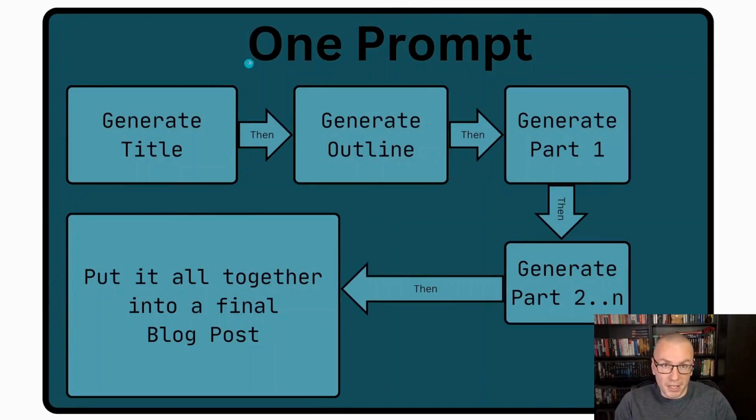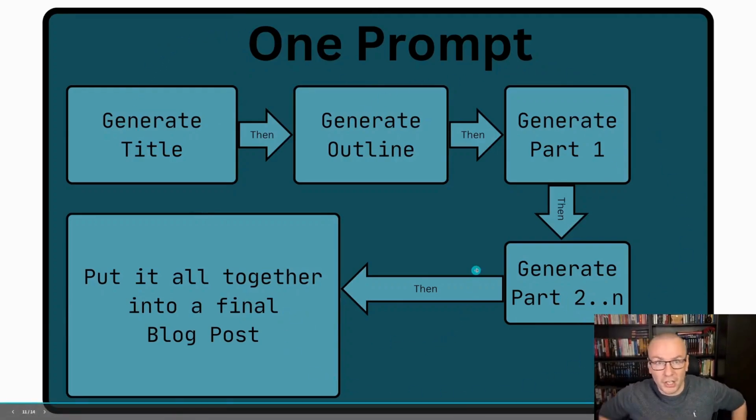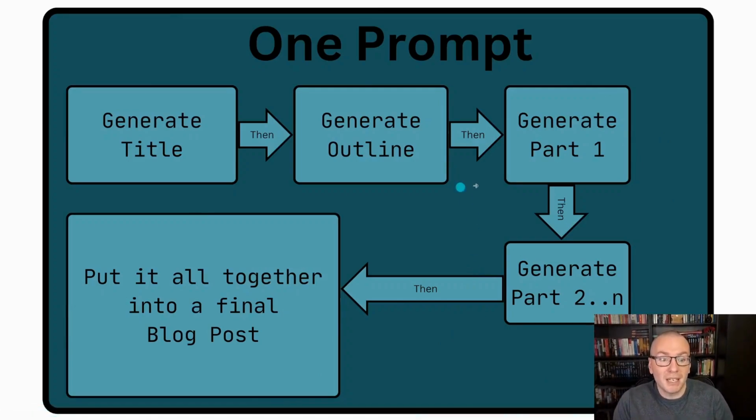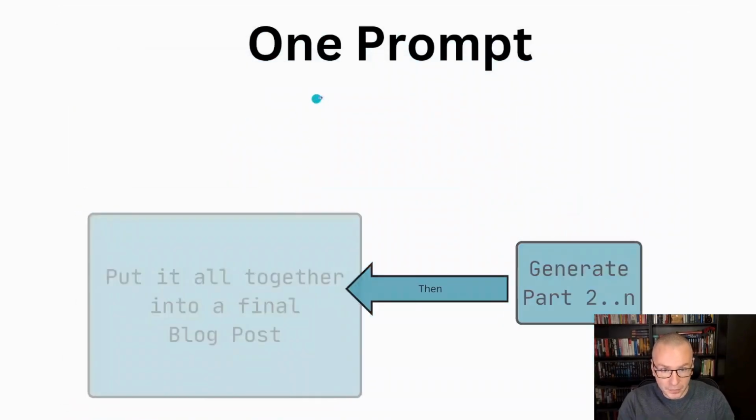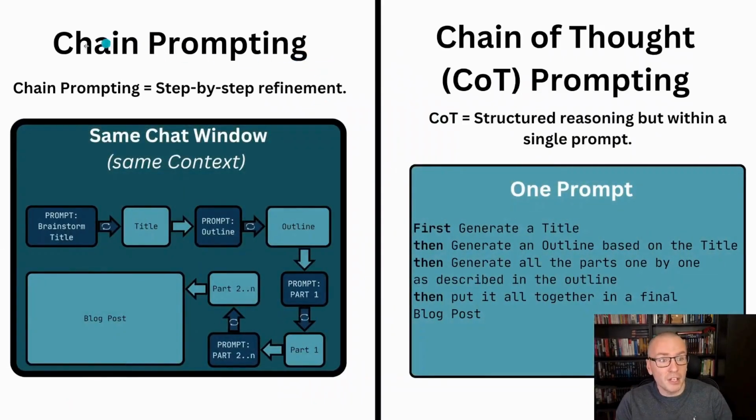Chain of thought prompting is basically one prompt. So you write one wall of text into the prompt and let the AI do the whole thing in one shot. So you basically guide the AI through in this one prompt how it should reason and structure its thought process. So you force it to think about a problem a certain way in a certain structure to make it a little bit more clear.